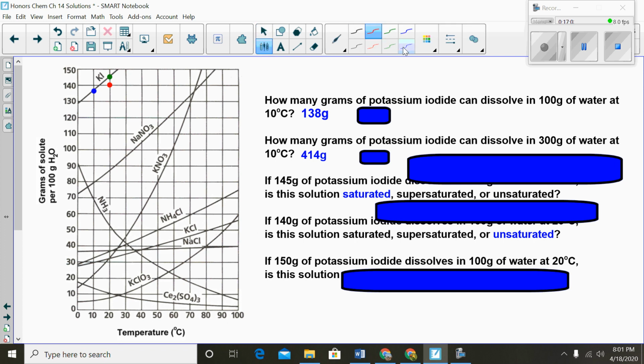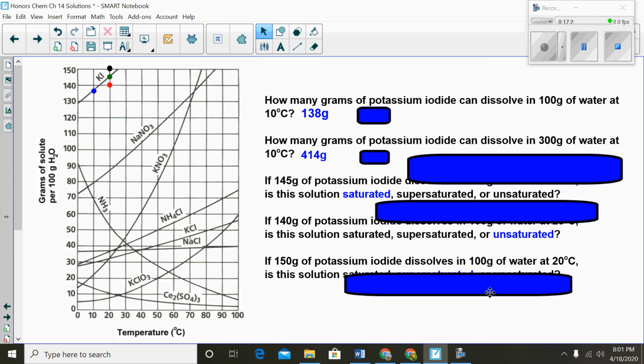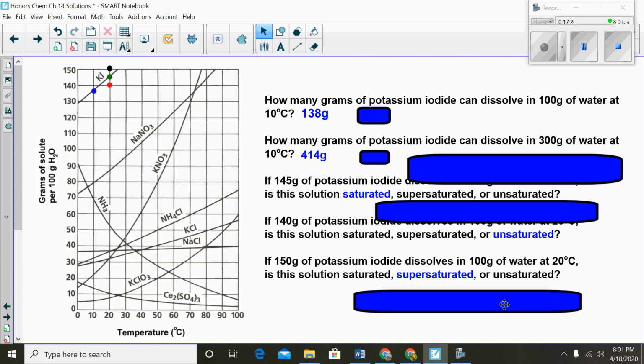And then the last one: what if I had 150 grams of potassium iodide, or KI, still in 100 grams of water, still at 20 degrees? So let's go to 20 degrees and 150. Now that's way above the line, so we call that supersaturated. So on the line, saturated; under it, unsaturated; and above it, supersaturated. And that's how you read a solubility curve.